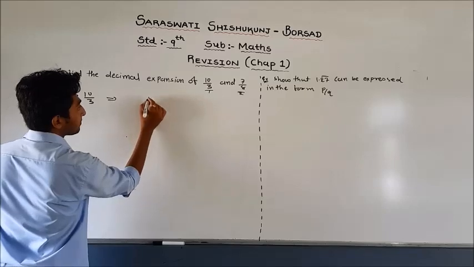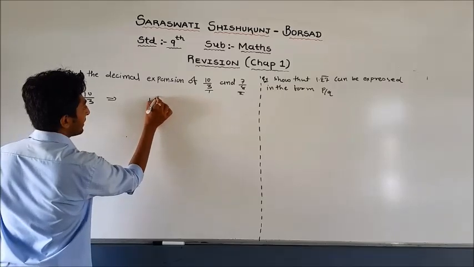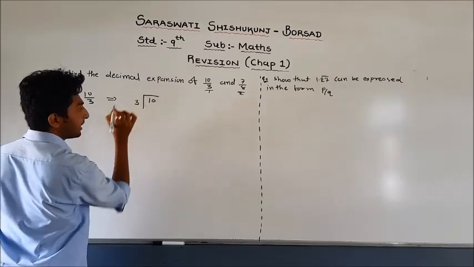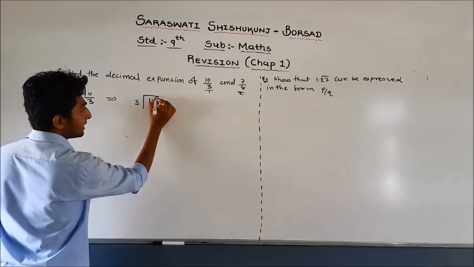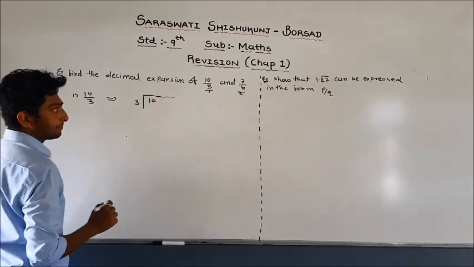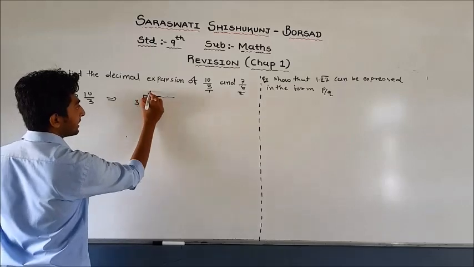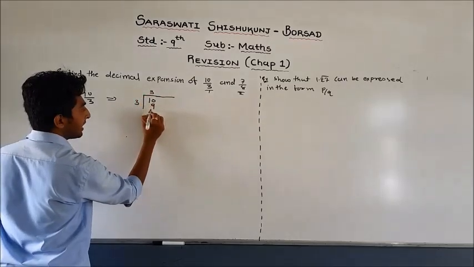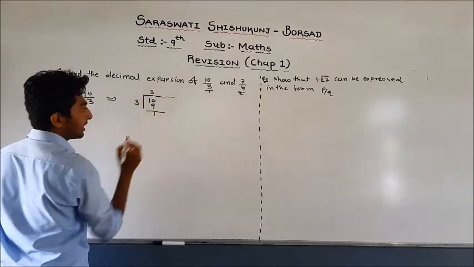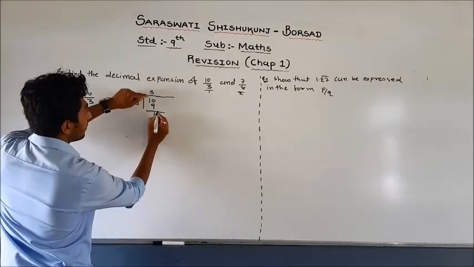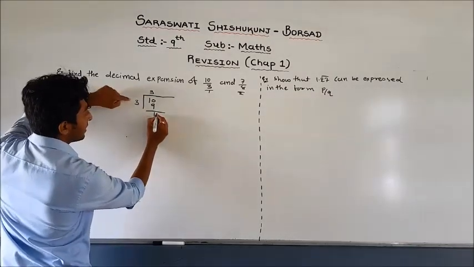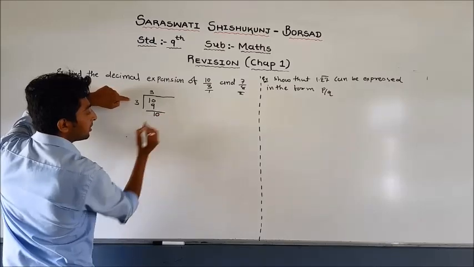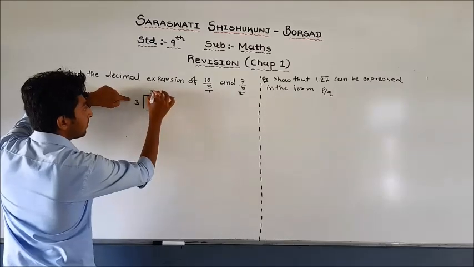So 10 divided by 3. We know that 3 3s are 9. Again here 1. Now here 1 is less than 3.